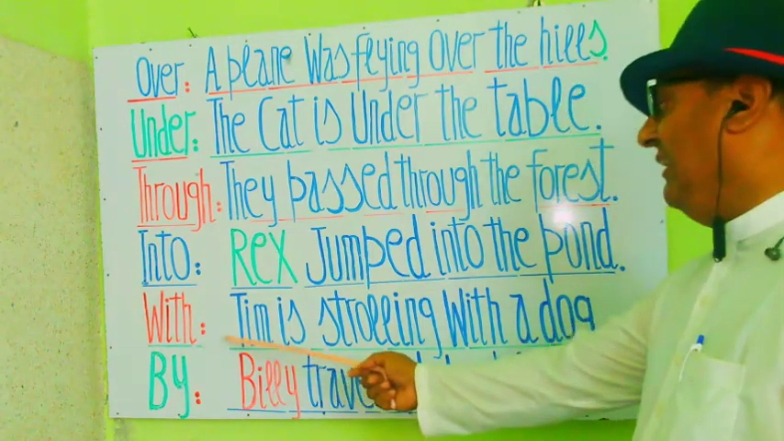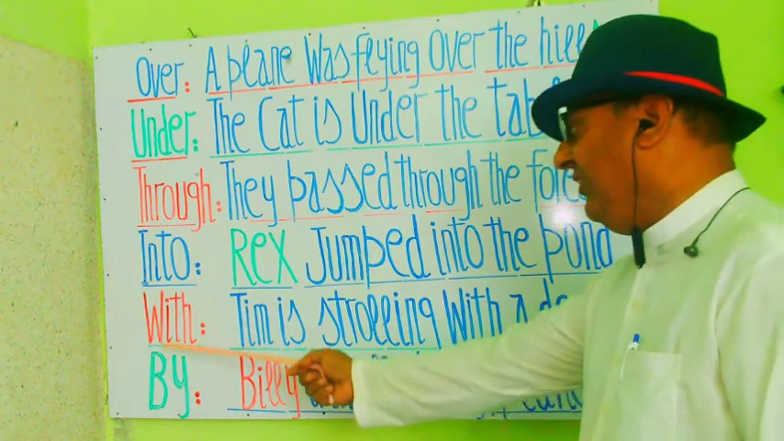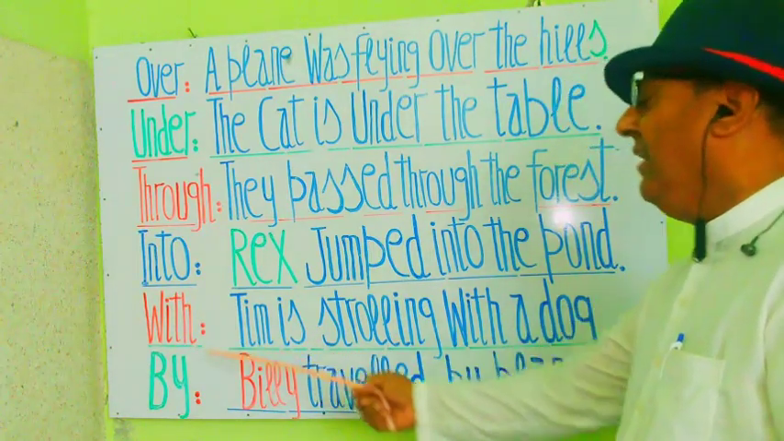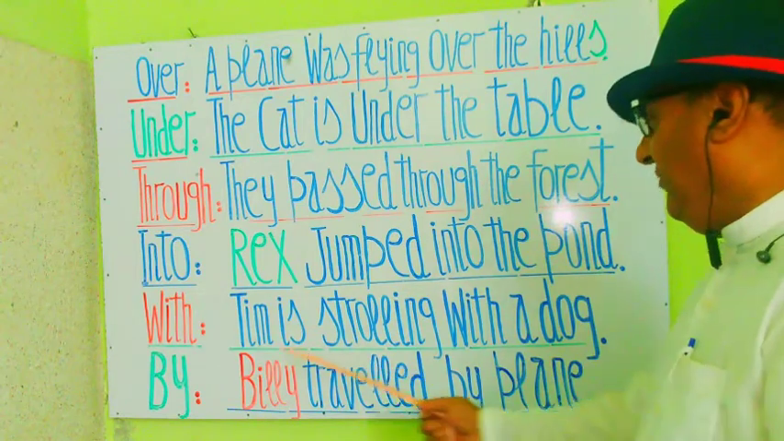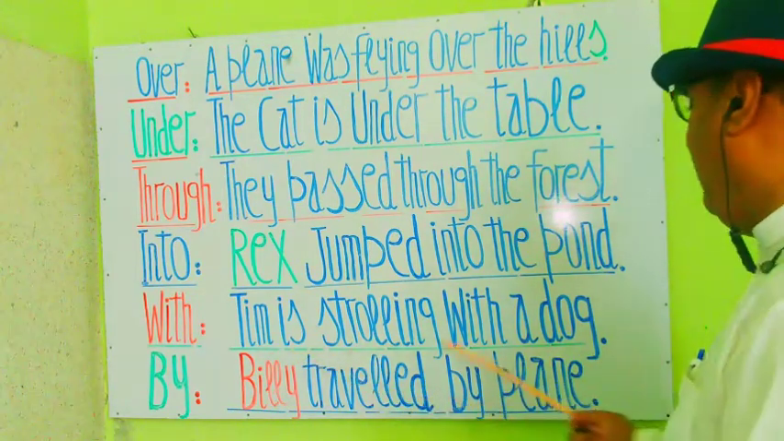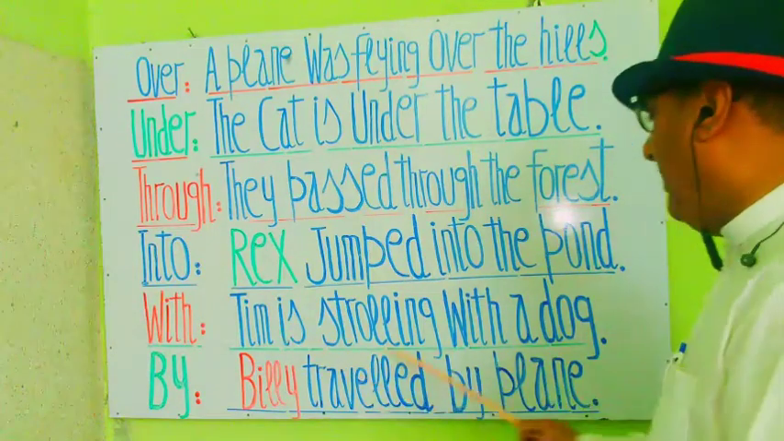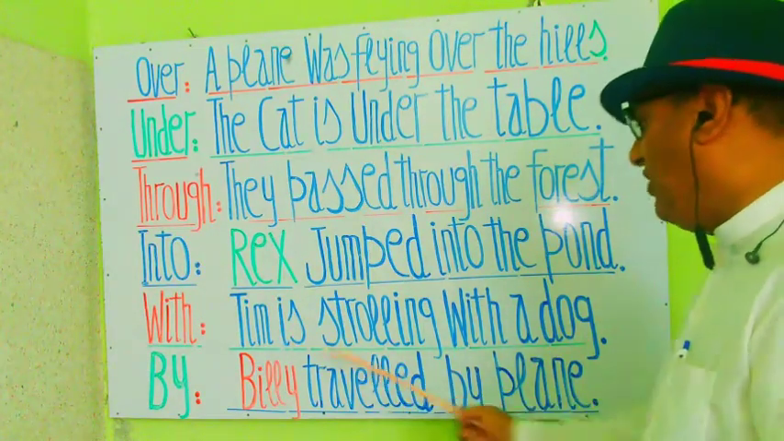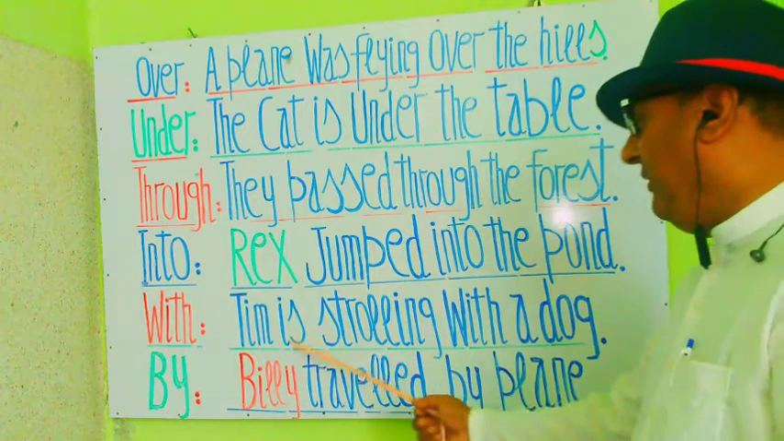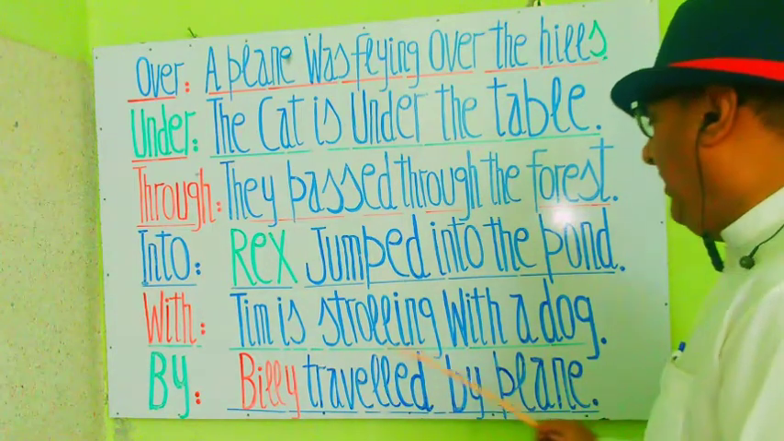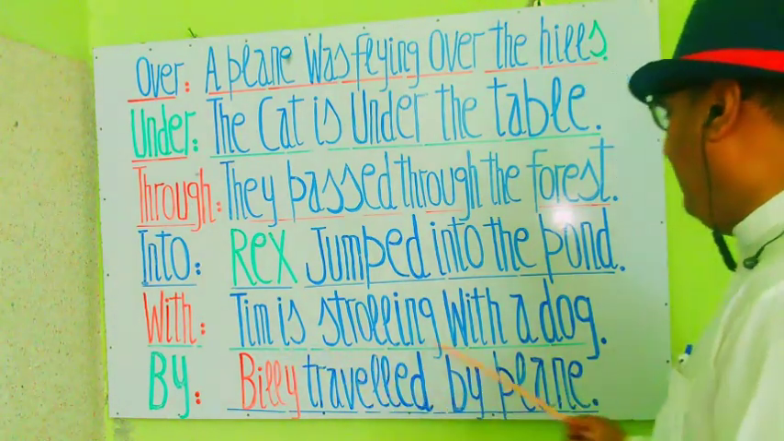With के माने साथ के लिए जाते हैं। And the sentence is here. The phrase is: Tim is strolling with the dog. Tim एक dog के साथ चहलकदमी कर रहा है।